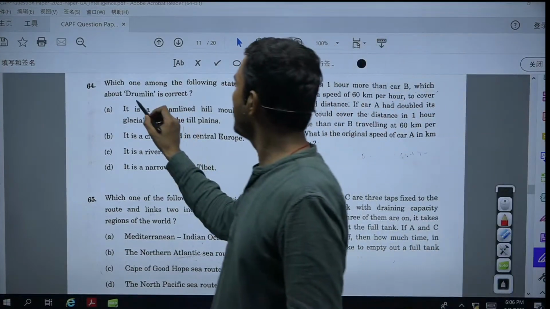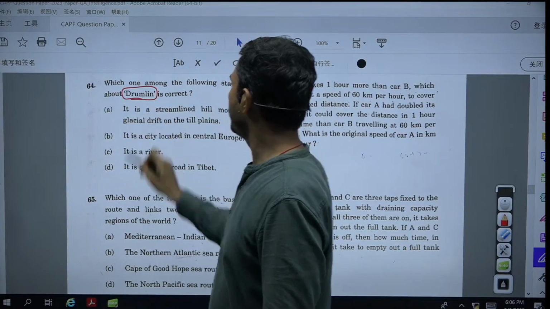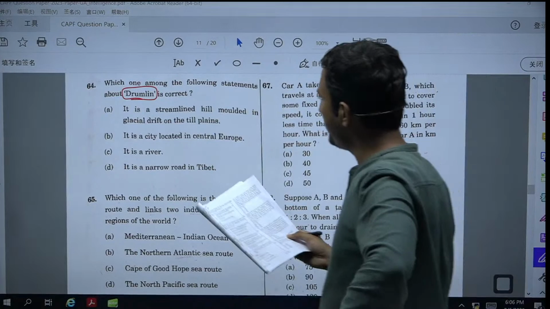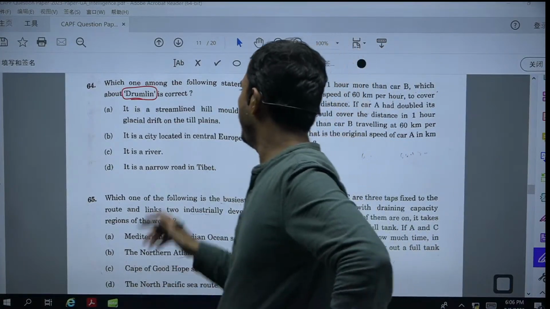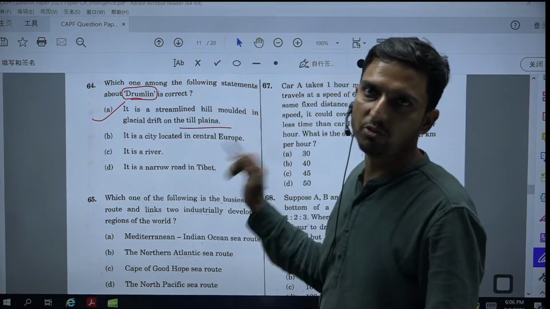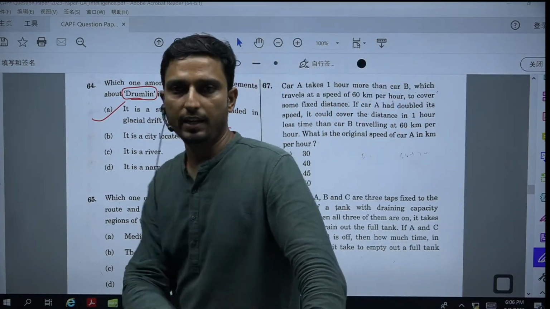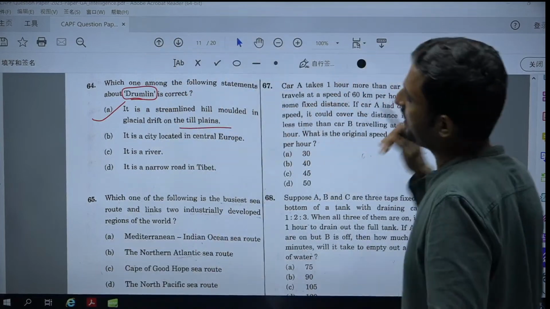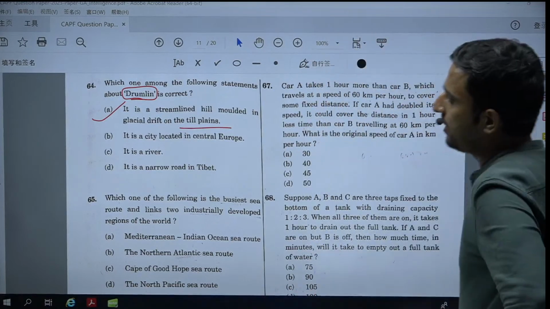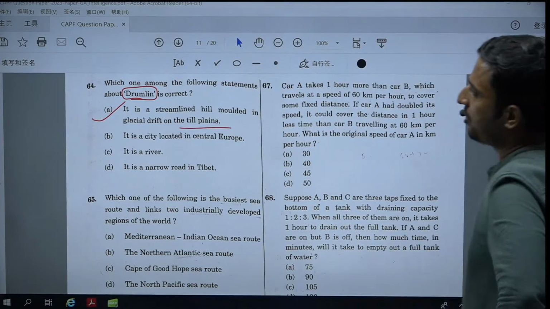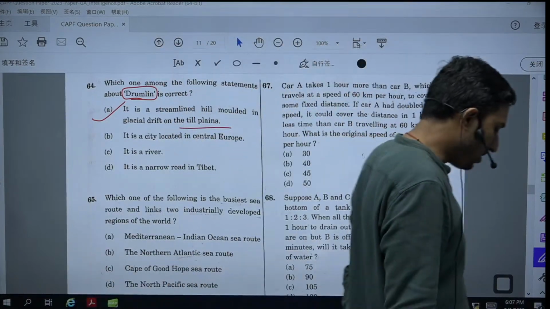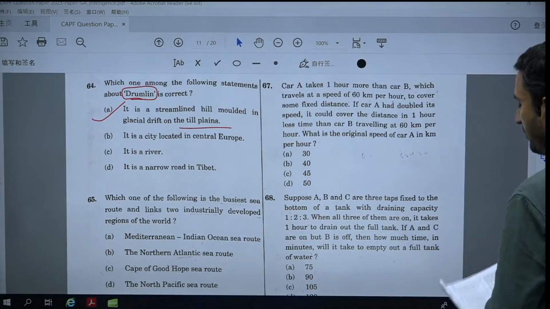Let's move on to the next question, number 64, which says: which of the following is a correct statement about drumlin? ड्रम्बुलिन से रिलेटेड इसमें से कौन सा स्टेटमेंट सही है? It's a streamlined hill mounted in a glacial drift in the till plain. ये थोड़ा सा टफ क्वेश्चन है, but again it's a part of geography and you might have seen this particular question in other exams as well. So the right option in this case will become option A, that is, it is a streamlined hill mounted in the glacial drift on the till plain. So this will become the right option.